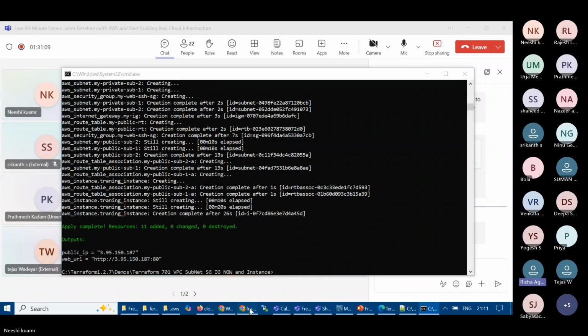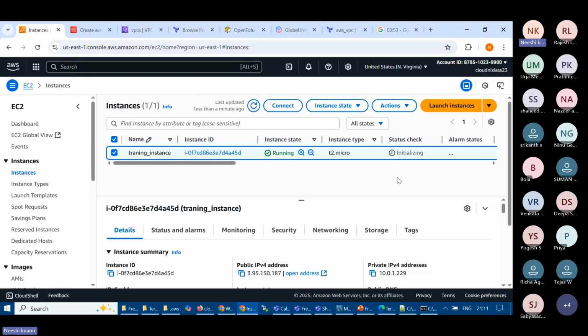Once it's done, I think you can now check the instance also. It might be up and running now. Let me do the refresh. No, not yet, because we have multiple user data scripts, so it will take some time to install, but that is taken from the AWS side. Our code is completed, successful, and it has even generated the URL also.